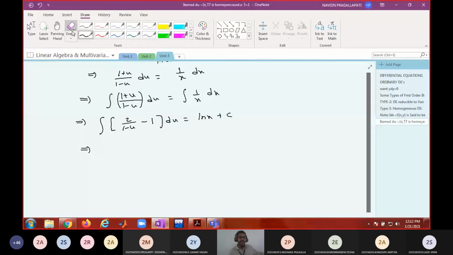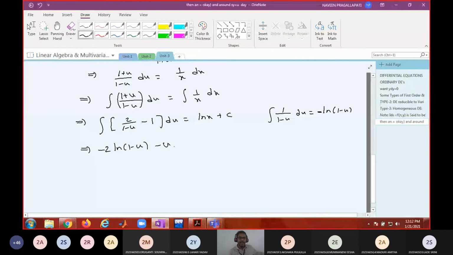What is the integration of 1 by (1 minus u)? 2 is a constant, can be taken out. What is the integration of 1 by (1 minus u) du? Log of (1 minus u), with a minus sign. So this is minus 2 log (1 minus u) minus u. And again I am telling, don't ask me, sir, how to integrate this. That's your part. Integration of 1 is u, equal to log x plus c.